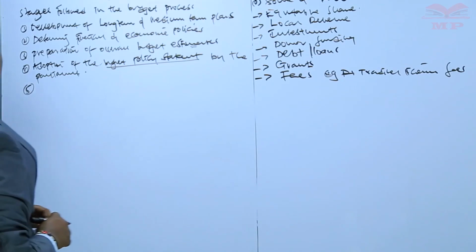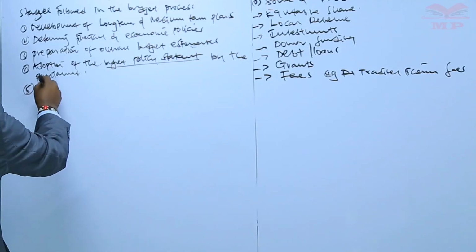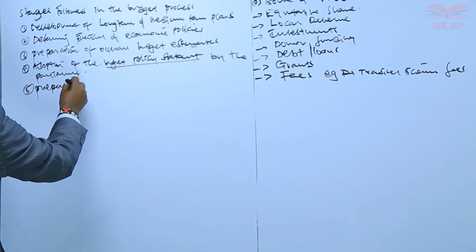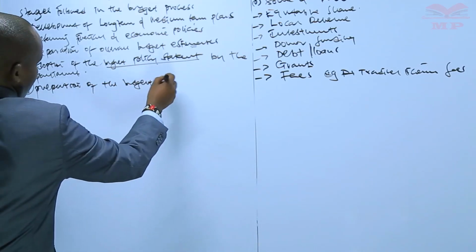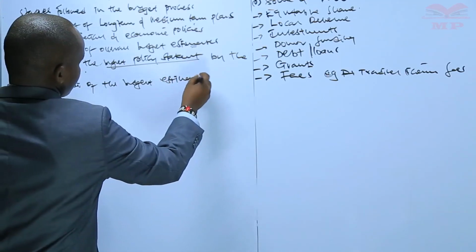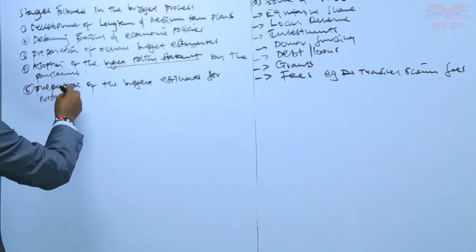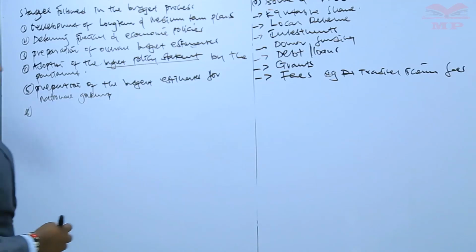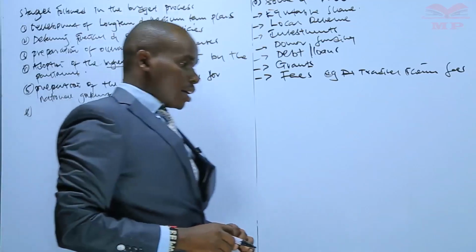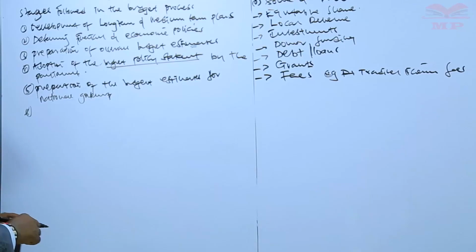The other one is, after that, we prepare the budget estimates. That is preparation of the budget estimates for the national government. Preparation of budget estimates for the national government. So again, we come up with that so that we can tailor it now to the national government.